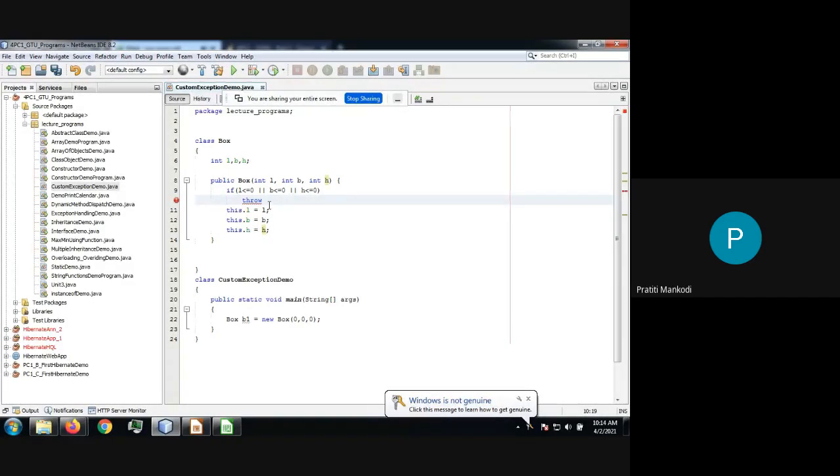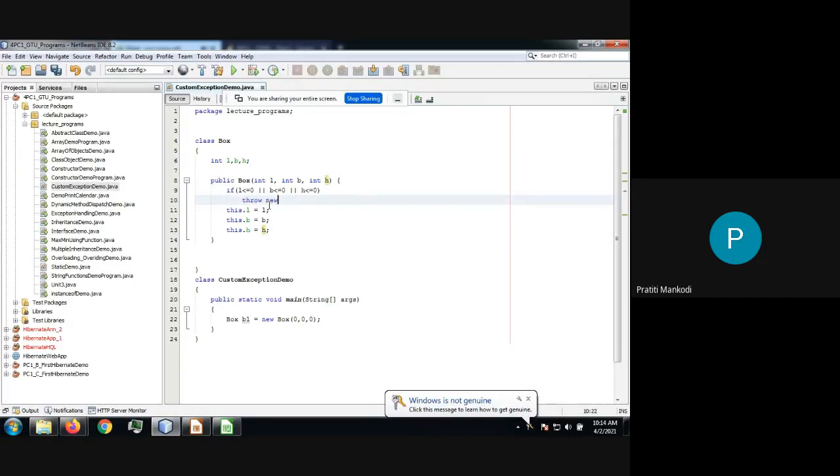जावा का अगर खुद का एक्सेप्शन है तो वो आइडेंटिफाई कर सकता है, like array index out of bound, arithmetic exception, ये सब एक्सेप्शन जावा के खुद के हैं, तो Java can identify that this is not a normal situation, exception situation, तो वो ऑब्जेक्ट बना के खुद थ्रो कर सकता है. लेकिन this condition is actually not a Java specific condition, it is a user defined condition. Hence, we need to tell Java to manually throw the exception.